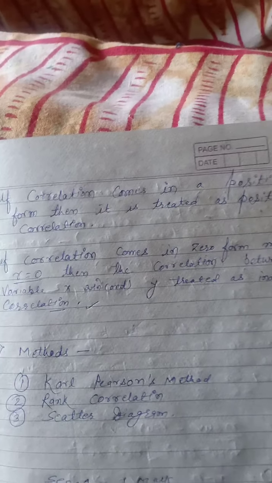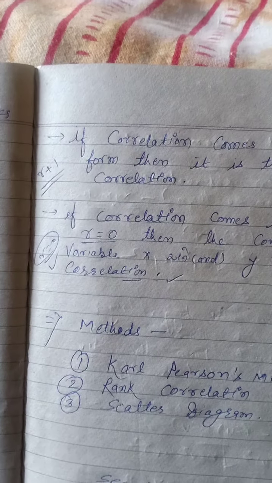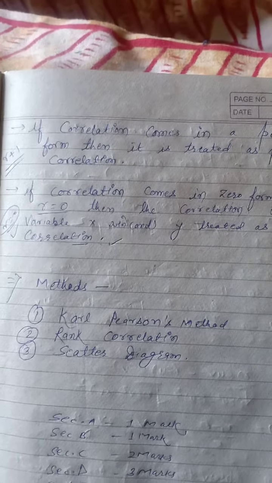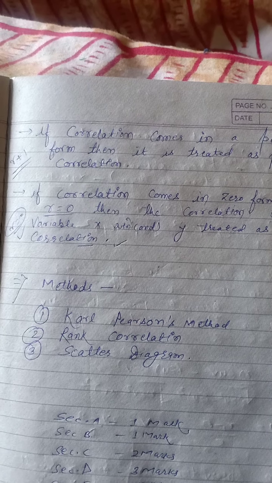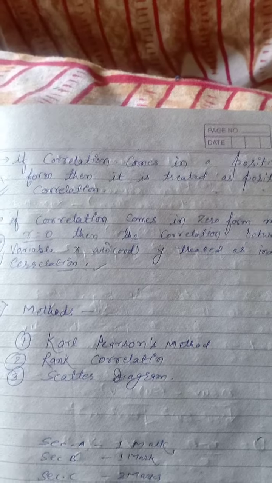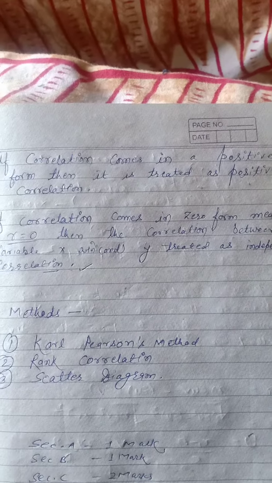Similarly, if correlation comes in positive form, then it is treated as positive correlation, denoted as r is equal to plus 1. And the third and final one: if correlation comes in zero form, for example r is equal to 0, then the variable x and variable y are treated as independent.